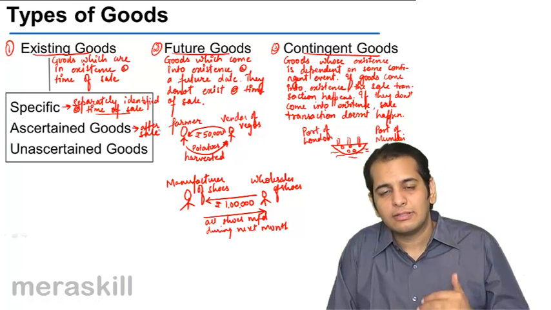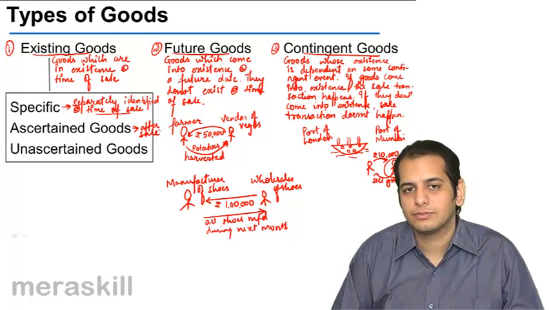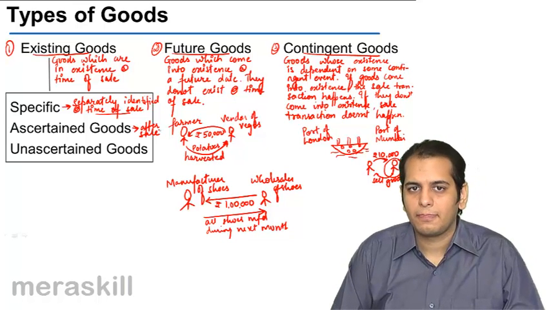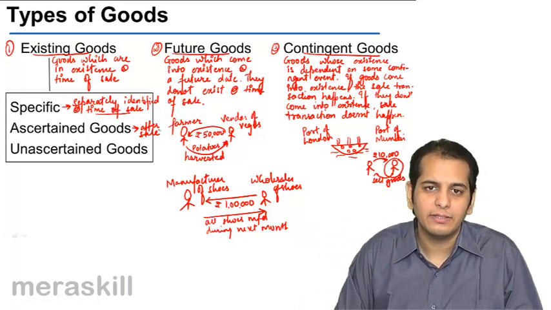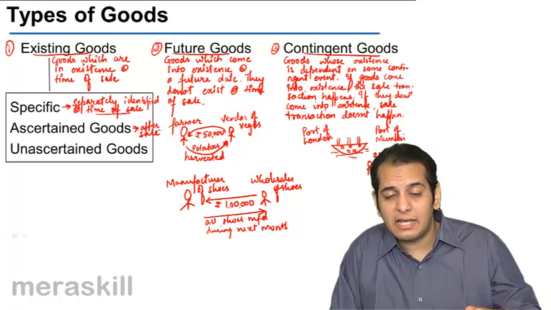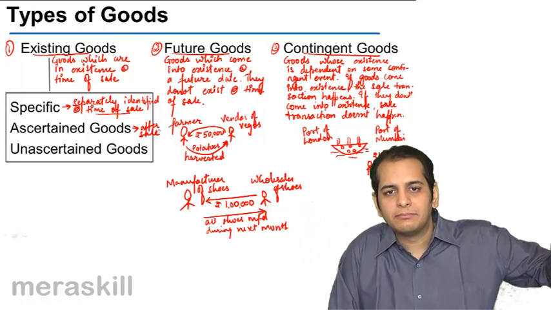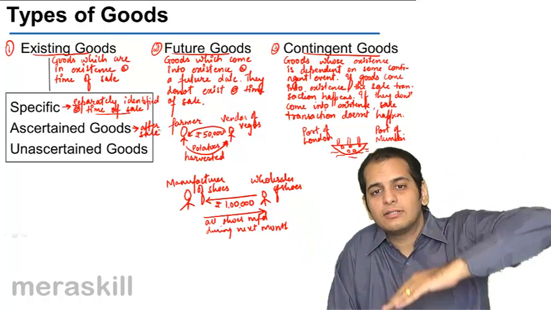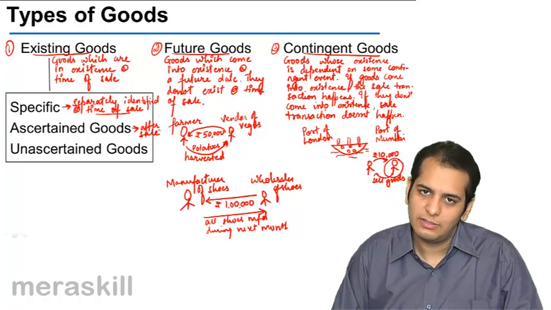I will deliver the goods to your home, deliver the goods to your place, wherever you want them. So what is he doing? He's not separately identifying the goods which are to be sold to you at the time of sale. He'll separately identify them after you are gone. That means after the transaction of sale.